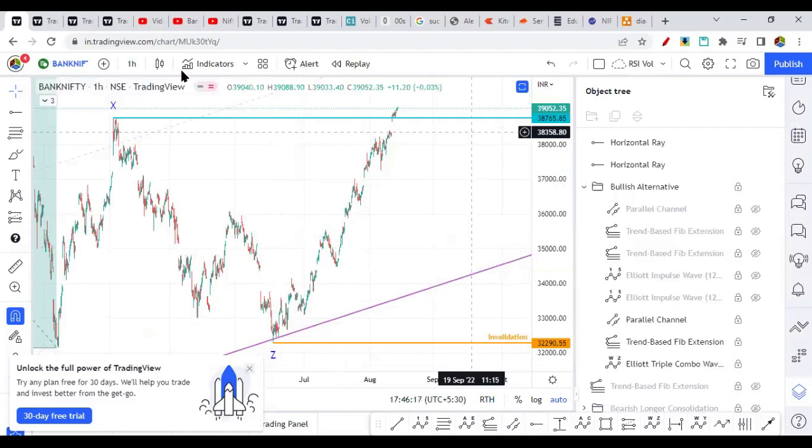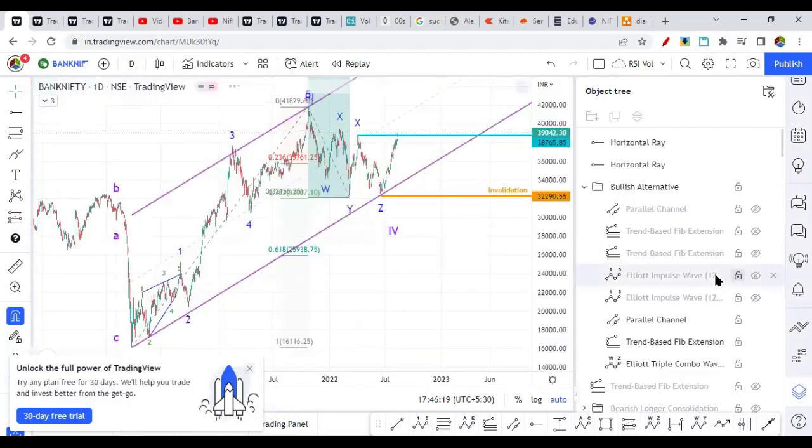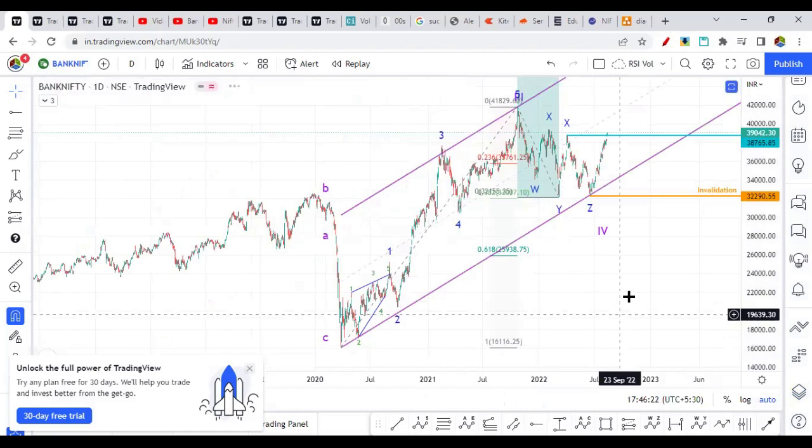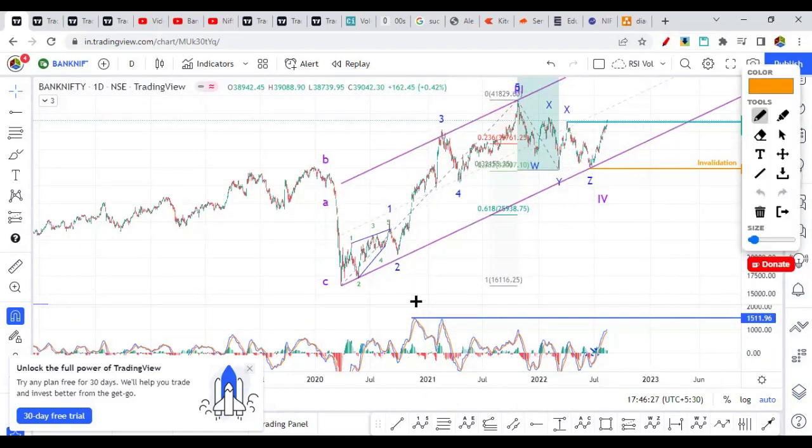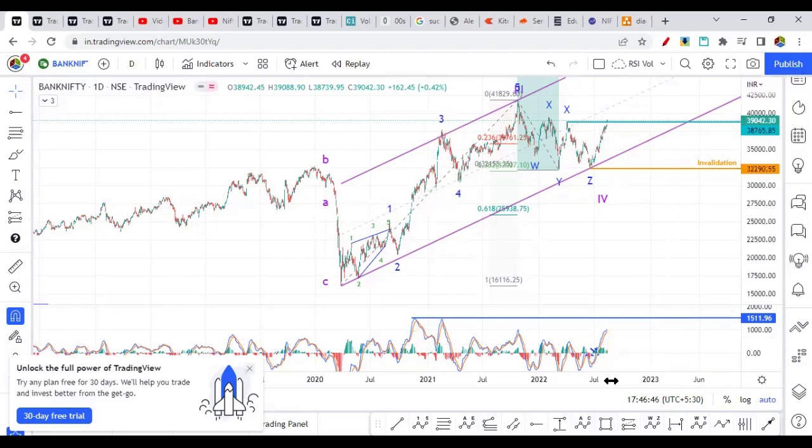Okay, by the way, one more point I want to show you is in the MACD. Here you can notice that this was the highest point in the MACD. Okay, so this is the third wave, and this is the third wave. These points have not been broken yet by Bank Nifty on MACD. Let's see, if it reaches here, it might break, but as of now it's not broken. So there is still a chance of a further drop and a break of this. Then we will discuss two more cases of bearish wave count.